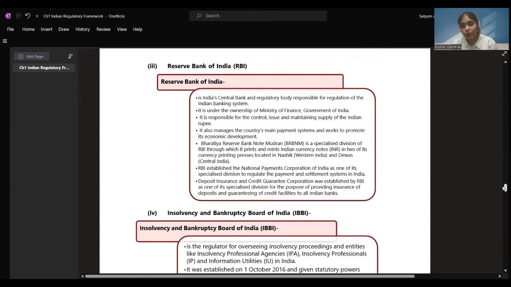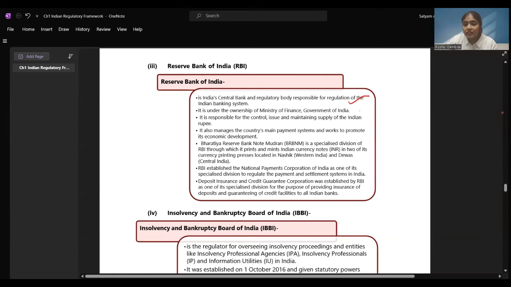RBI, Reserve Bank of India, the major or the apex bank for India is RBI, right? All the banks that you see come under RBI. Your State Bank of India, Central Bank of India, Kotak Bank, HDFC Bank, all these banks come under Reserve Bank of India, right? It is India's central and regulatory body responsible for regulation of the Indian banking system.